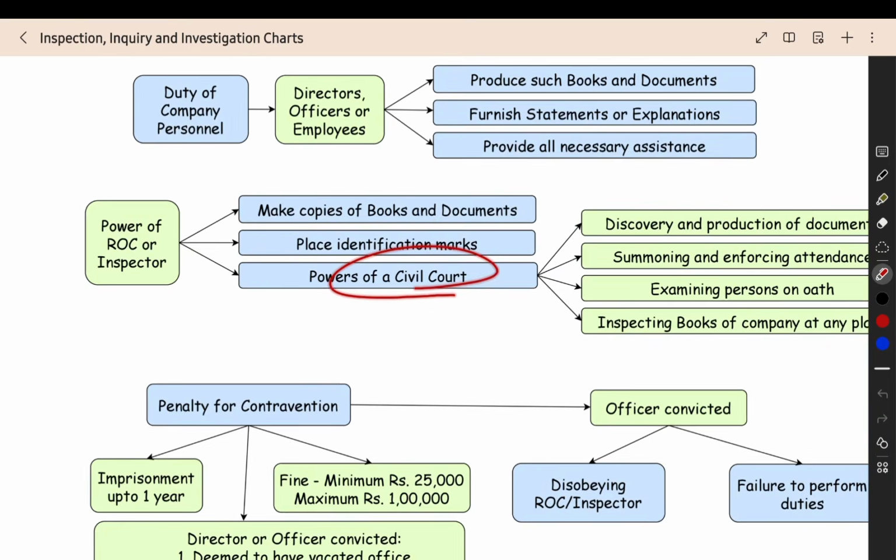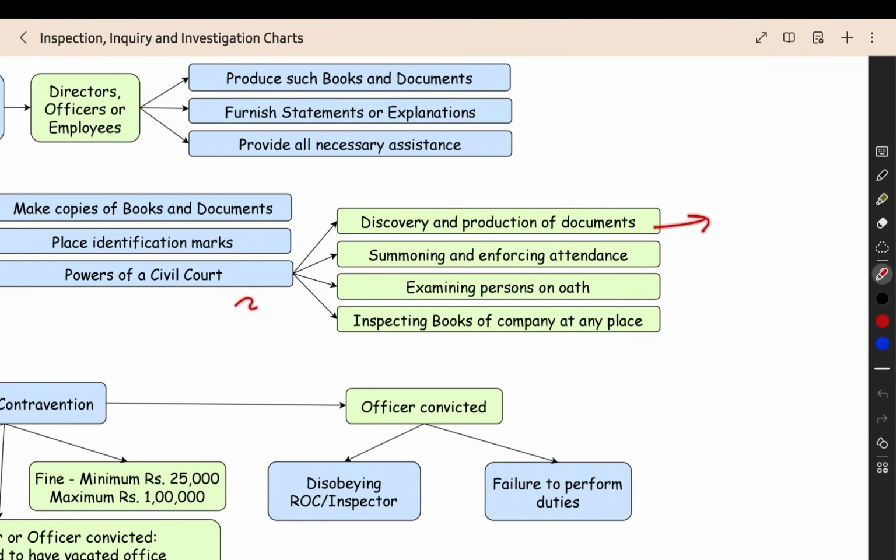What are the powers of a civil court? Discovery and production of documents. When a case is happening, the civil court can demand discovery and production of documents. The civil court will give an order to produce this document on this particular date. Like that, the ROC or inspector also can demand a document, and then you have to mandatorily show it. Summoning and enforcing attendance: if some officer or director is not there, they can summon them and enforce their attendance. They can compel the director or officer to mandatorily meet them personally and give the evidence that they want.